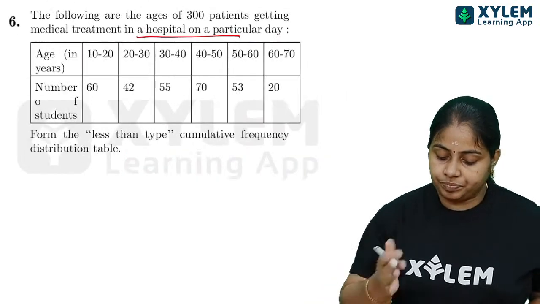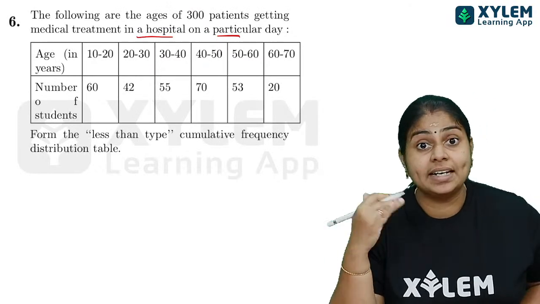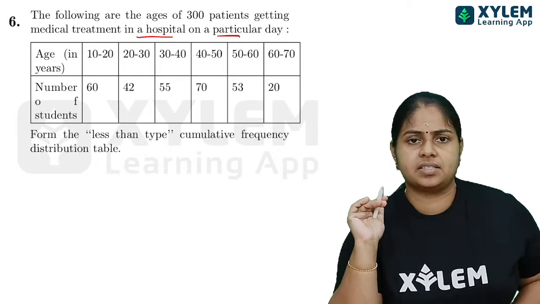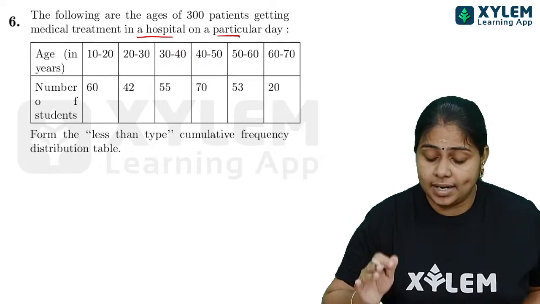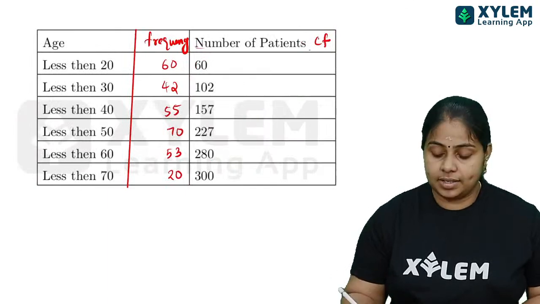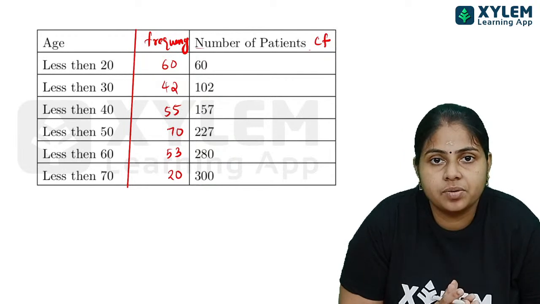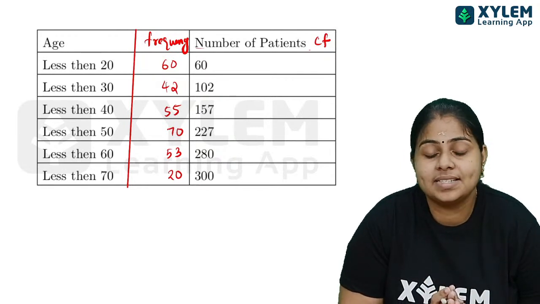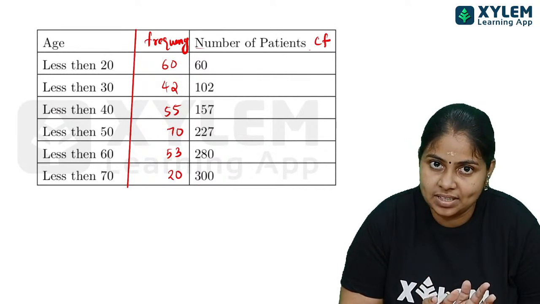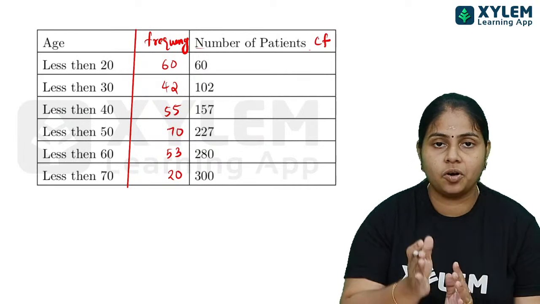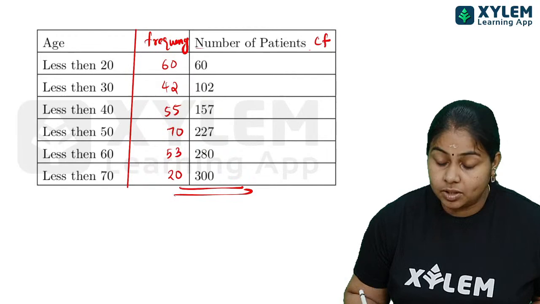Cumulative frequency: suppose in some cases the total number of, say, 300 patients will be given in most of the cases. In that case, if you are getting the correct answer, the total given to us and your total cumulative frequency must tally, meaning both must be the same. If you are not getting it in that manner, you can be sure that your answer has some mistake somewhere in your addition. Okay, so here when we added, we got the total of 300.